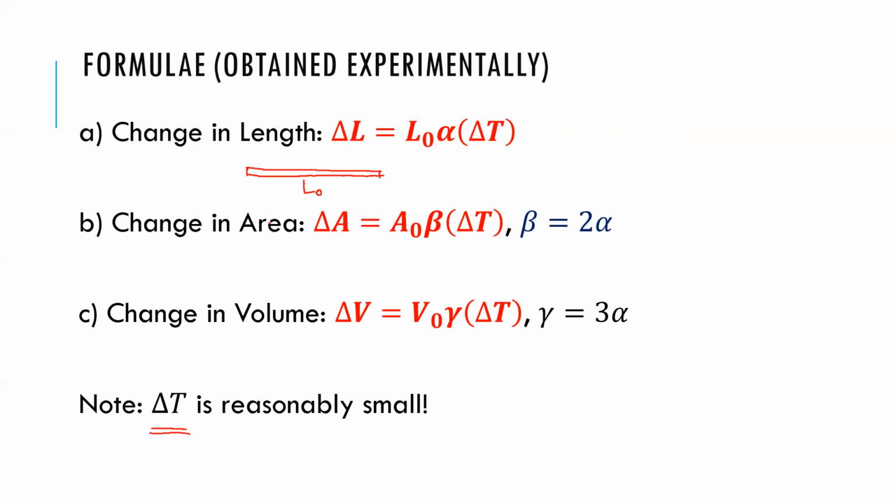And then again, different materials expand differently, so there has to be some material specific constant, which is called the linear coefficient of thermal expansion. So this alpha is the linear coefficient of thermal expansion. You understand this?